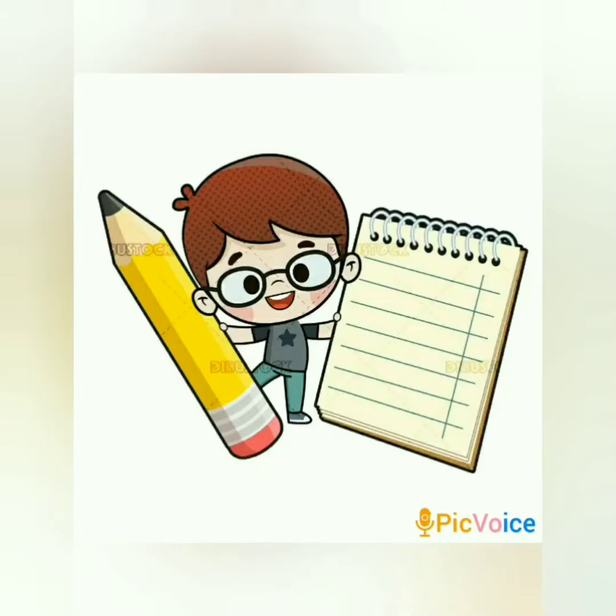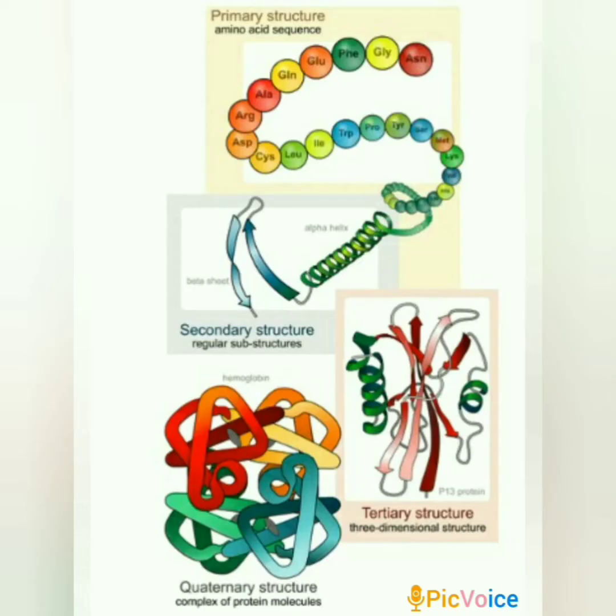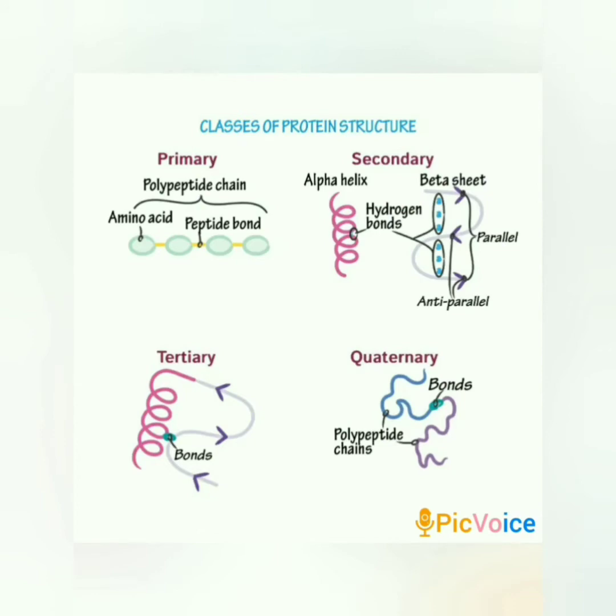If you want, you can pause the video and note down the points. A protein is a naturally occurring, extremely complex substance that is composed of amino acid residues that are bonded together by polypeptide bonds. Proteins are present in all living organisms and include many biologically important compounds like enzymes, hormones, and antibodies. In this video, we will be discussing the different structures of these proteins.